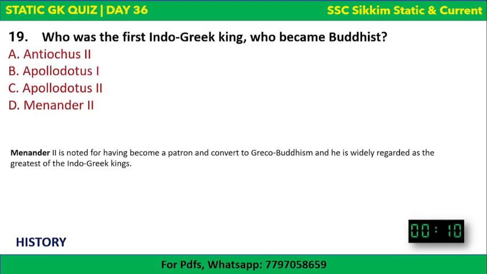Second last question. The answer got revealed. The first Indo-Greek king who became Buddhist was Menander II. So no timer for this. Bonus marks for you. Menander II is the answer.